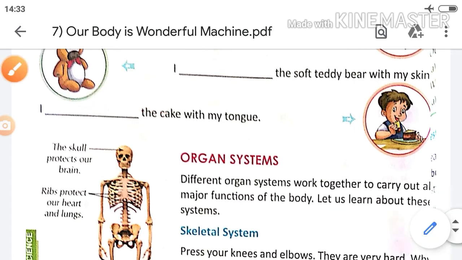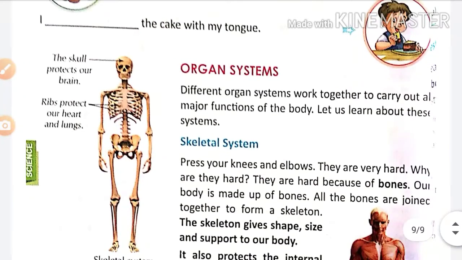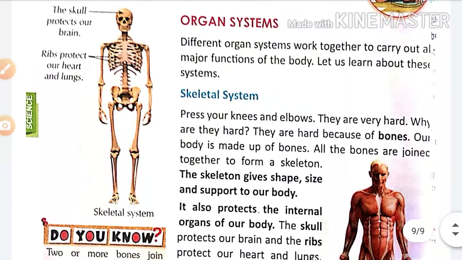So here, next, organ systems has started. Different organ systems work together to carry out all major functions of our body. Let's learn about these systems. Here, the first system is the skeletal system.